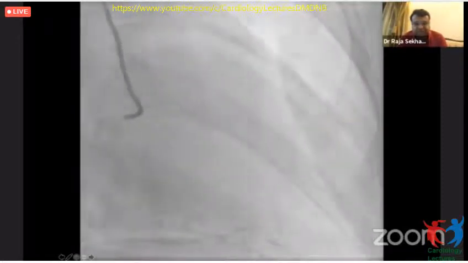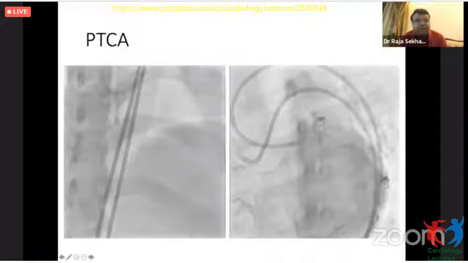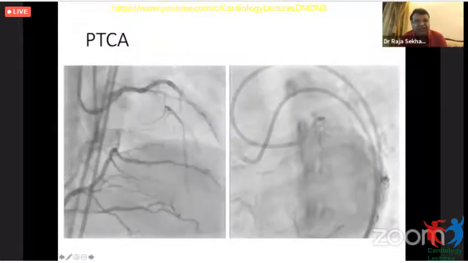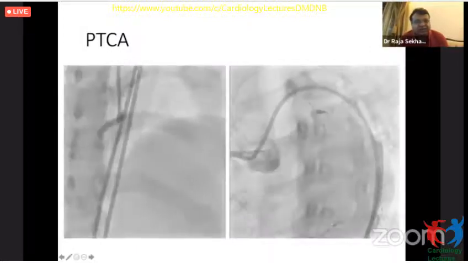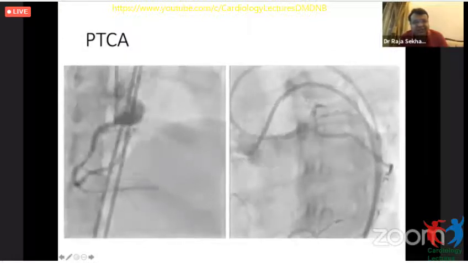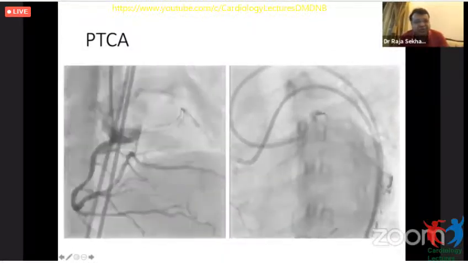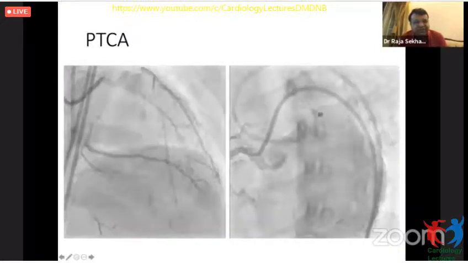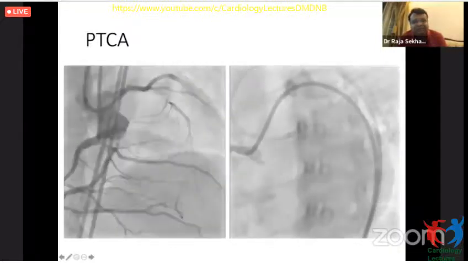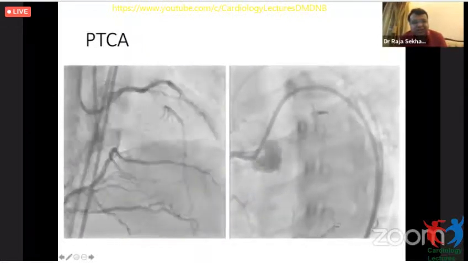You can see an epicardial collateral as well as a septal collateral. We embarked with PTCA because, for one thing, it was practically single vessel disease. It was not a very daunting looking CTO. And the patient herself was not very keen for a surgical option.